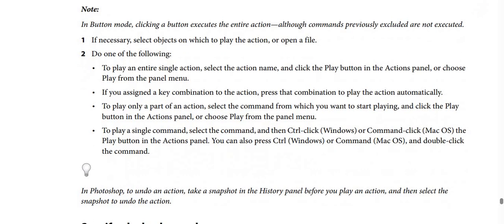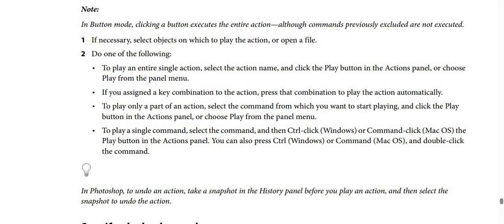After that, if you assigned a key combination to the action, press the combination to play the action automatically. To play only a part of an action, select the command from which you want to start playing and then click the Play button in the Actions panel or choose Play from the panel menu. To play a single command, select the command and then Control-click if you use Windows or Command-click if you use macOS.